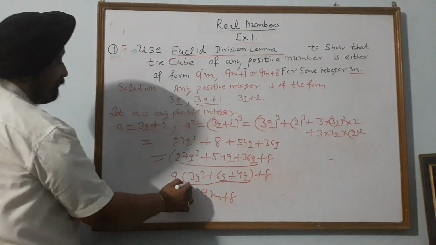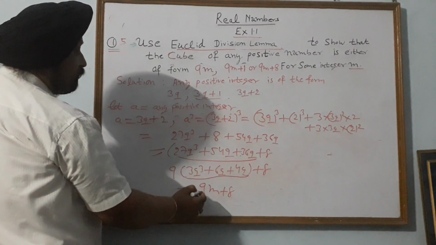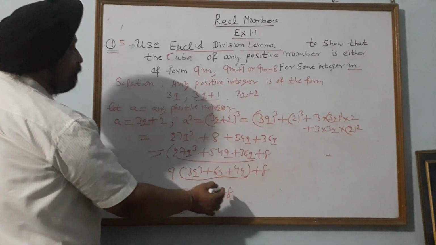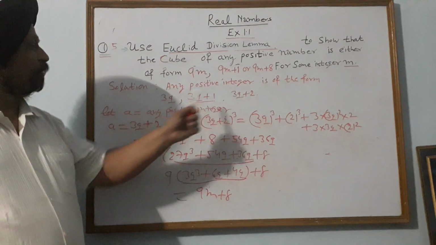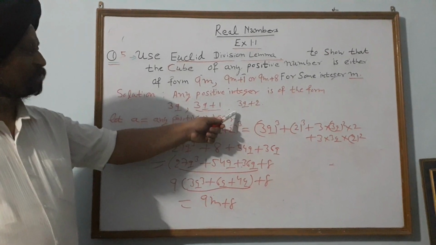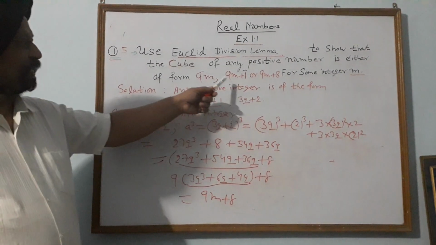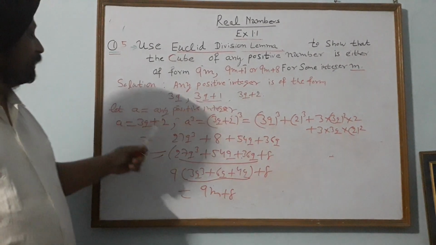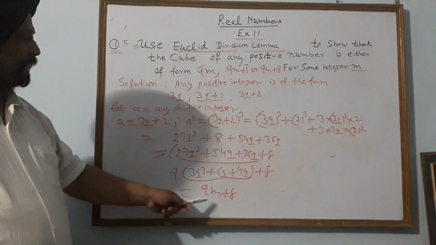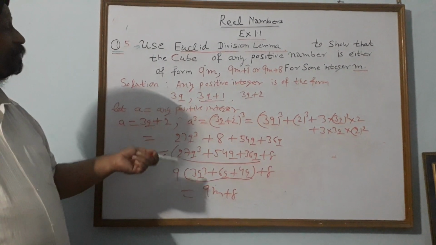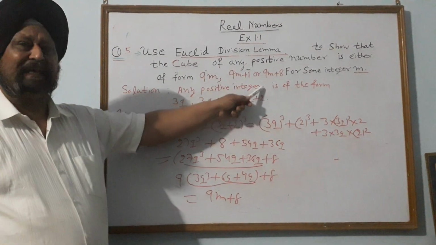This whole bracket is m, that is 3q cube plus 6q square plus 4q. So this is of the form 9m plus 8. So any positive integer is of the form 3q, 3q plus 1 and 3q plus 2. And we have now proved that their cube is 9m or 9m plus 1 or 9m plus 8. If we have taken a equal to the last one, 3q plus 2, we have proved its cube is equal to 9m plus 8. So the cube of any integer is of the form 9m or 9m plus 1 or 9m plus 8.